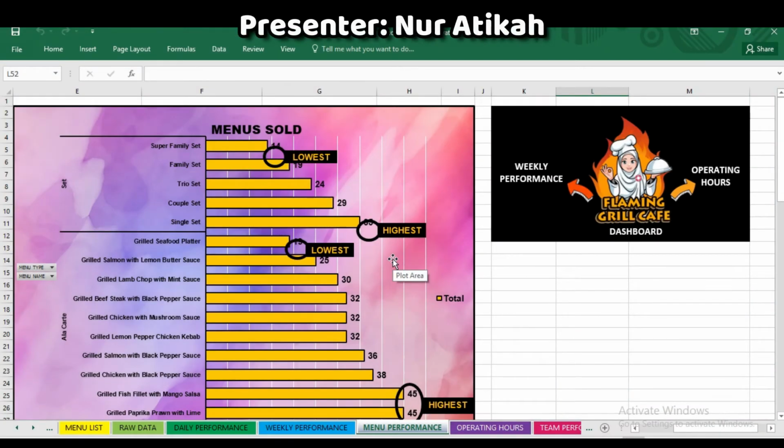Okay, for the next, we are moving into the menu performance of our cafe. So this chart illustrates the menu sold by our cafe. As we know, our menu is divided into two types, which are set and also a la carte. For our set menu, the highest quantity that we have sold is 35, which is the single set. This is because the customers who came alone order this single set.